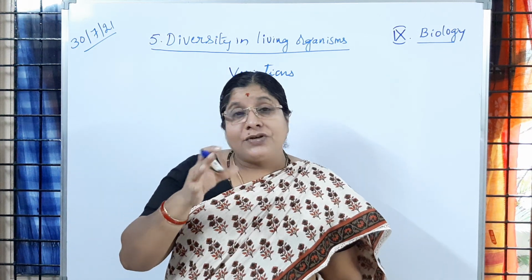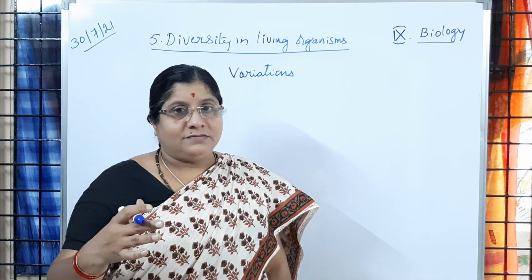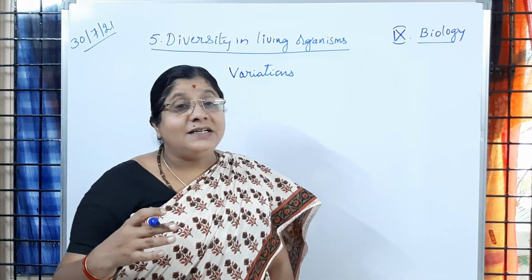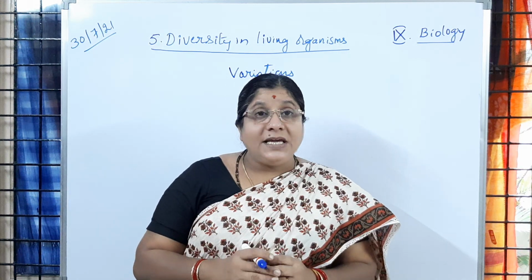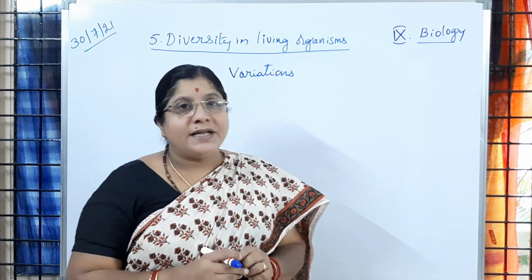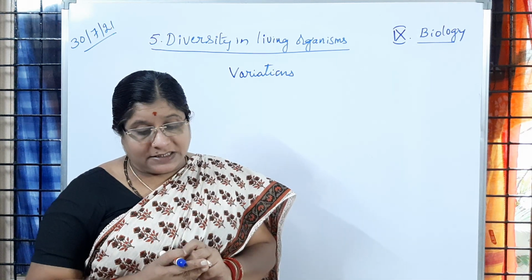If we take into consideration these characters, those characters are different, is it not? So like that, the differences we observe in the same group of organisms are called variations. Is it clear to you?